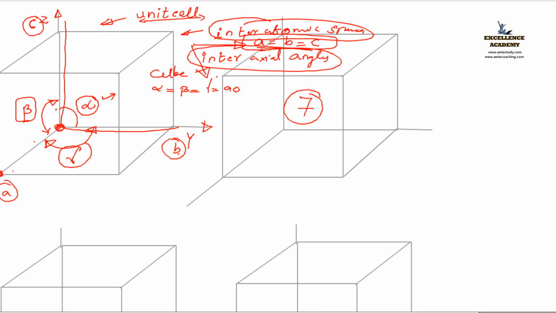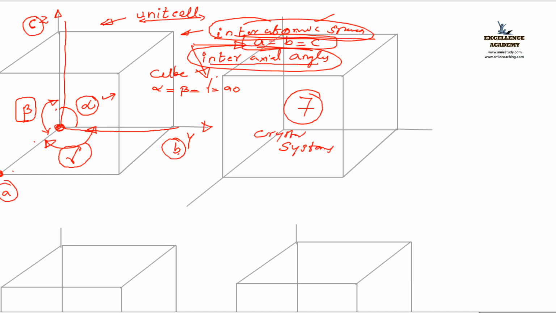Don't say it any other way. Use that term: interaxial angles and interatomic space. Based on that, it is classified into 7 crystal systems.